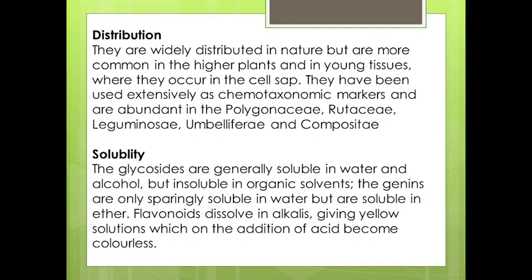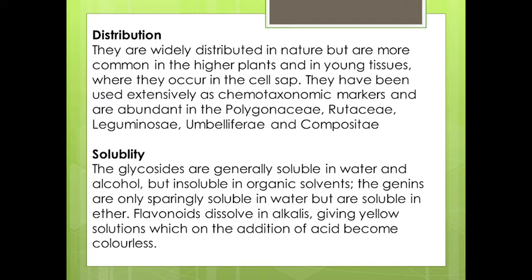Distribution: they are widely distributed in nature but are more common in higher plants and young tissue. So the concentration of flavonoids is higher in higher plants as well as in young tissue. They are present in cell sap. They have been extensively used as chemotaxonomic markers, and they are abundant in families which include Polygonaceae, Rutaceae, Leguminosae, Umbelliferae and Compositae. So all the plants or drugs which come under these families show an abundant amount of flavonoid.